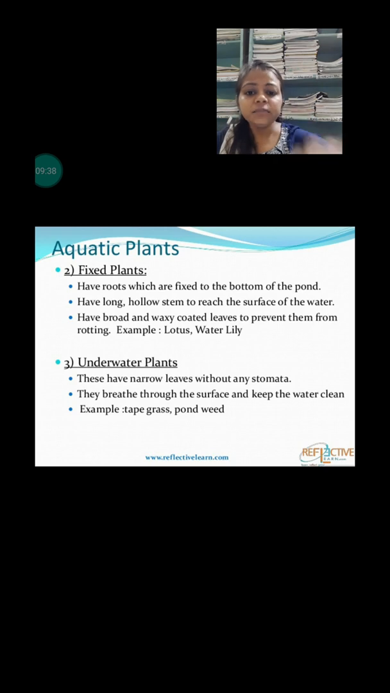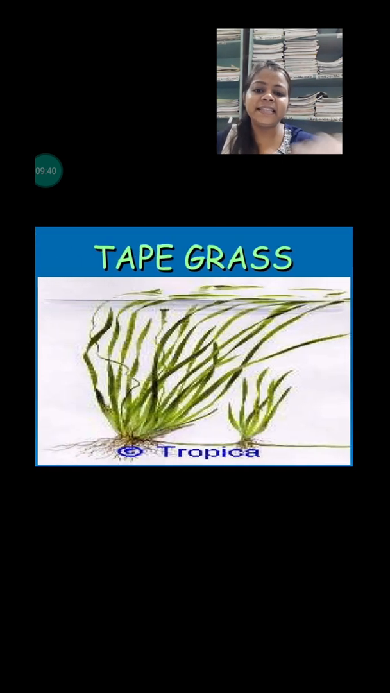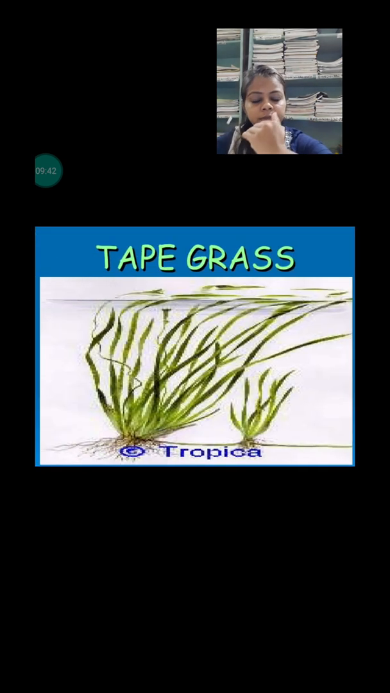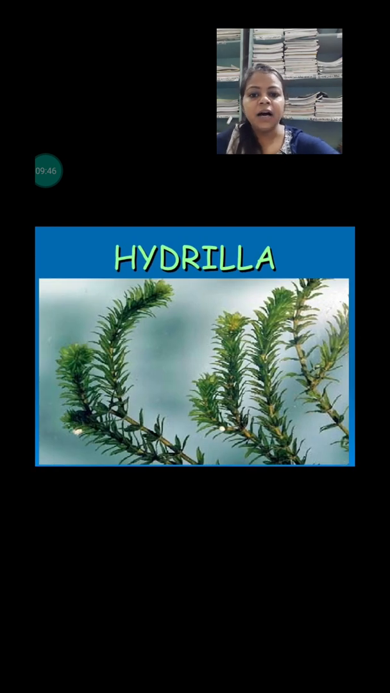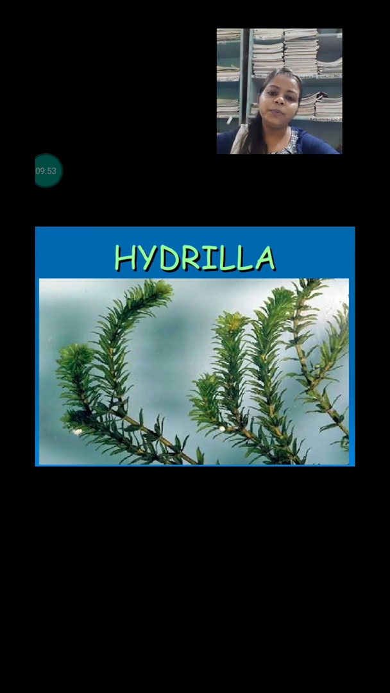Okay, next, if we talk about examples of underwater plants, there are tape grass, hydrilla, and this is the pondweed. Okay, one more thing I want to explain about these types of plants. These types of plants take in carbon dioxide and release oxygen into the water.